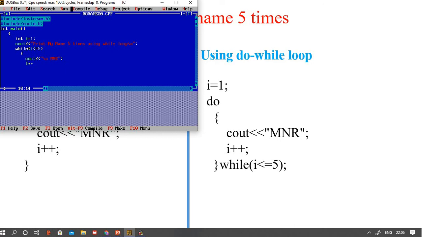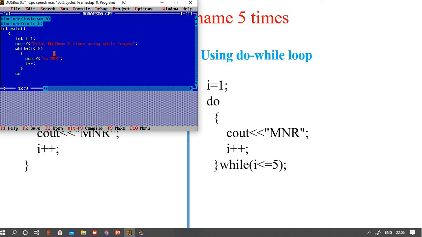Then i plus plus is the increment value. So I am writing the same program using do while also.